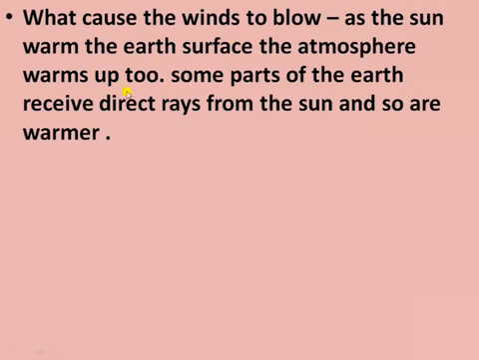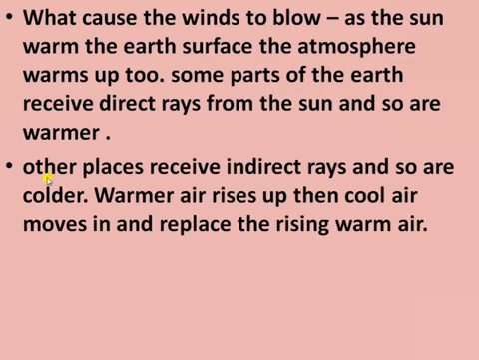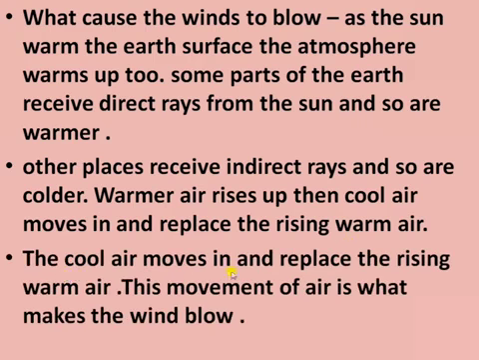Some parts of the earth receive the direct rays from the sun and so are warmer. Other places receive the indirect rays and so are colder. The warmer air rises up, because warm air is lighter in weight, and that's why the cool air moves in and replaces the rising warm air. This movement of air is what makes the wind blow.